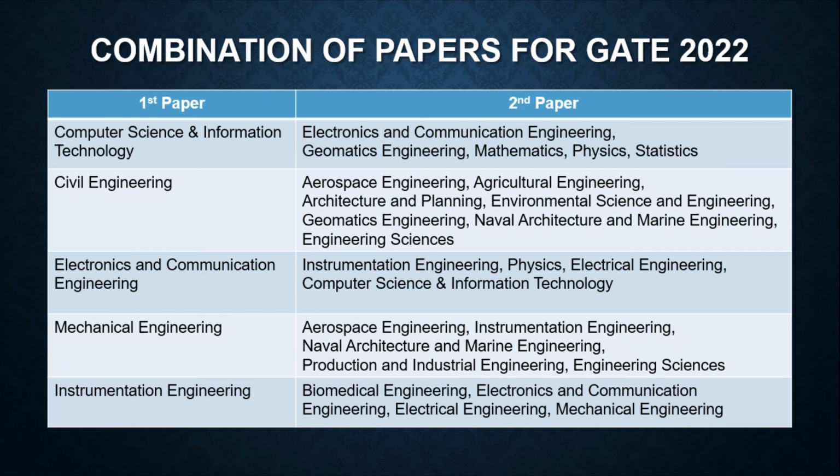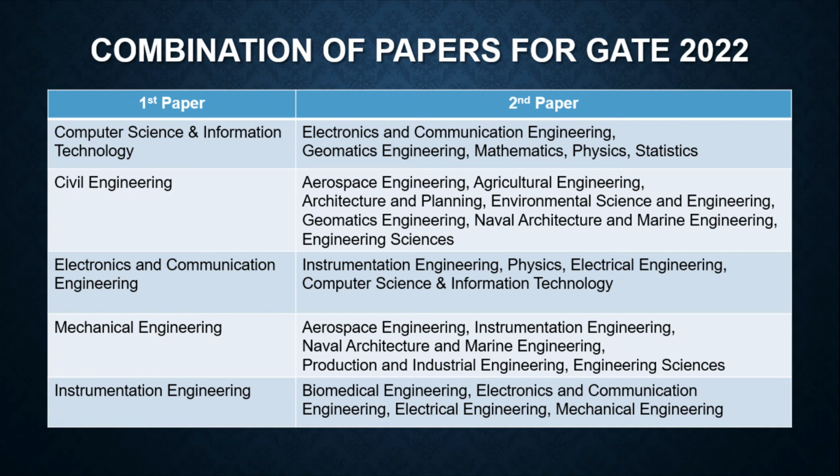In electronics and communication engineering also, the physics paper is added as a second paper, and instrumentation engineering is there. If I'm looking at instrumentation engineering as my first paper, then for the second paper I can appear for biomedical engineering, which has been added this year. So these are some of the combinations.